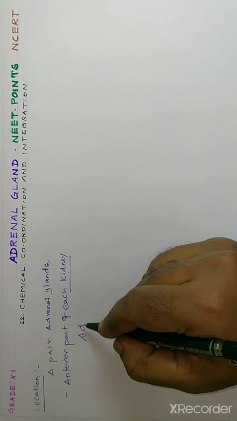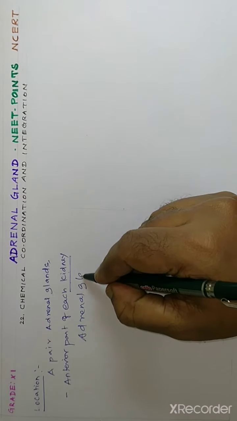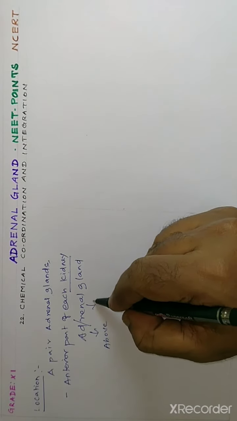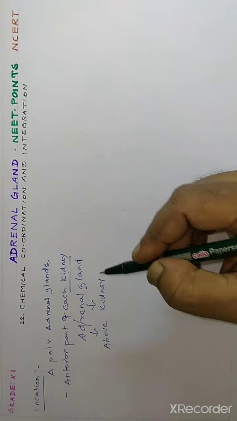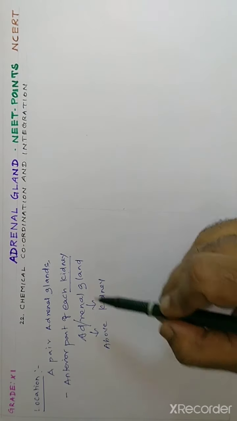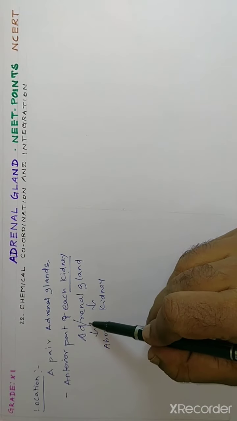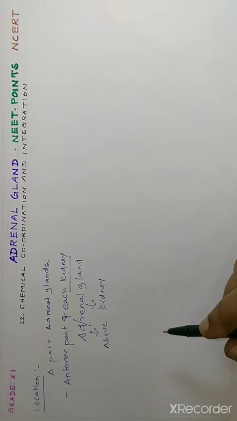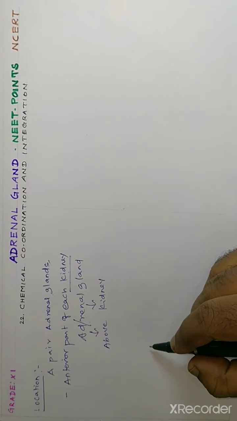The meaning of adrenal gland: ad means above, renal means kidney. Hence it's called adrenal gland because it is present in the anterior part of the kidney. So it is termed as an adrenal gland. I will draw the diagram so that you can easily understand where it is present.